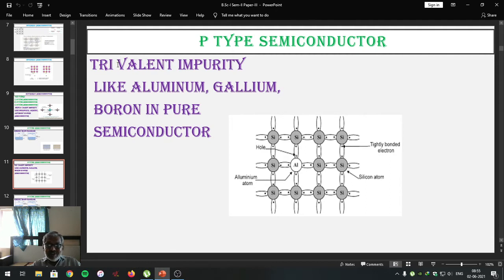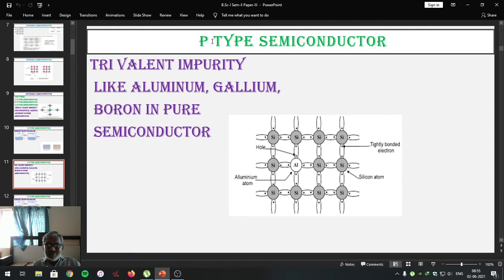That means their last orbit contains only 3 electrons. Such an impurity atom, when added to the pure silicon crystal, forms the P type of semiconductor.